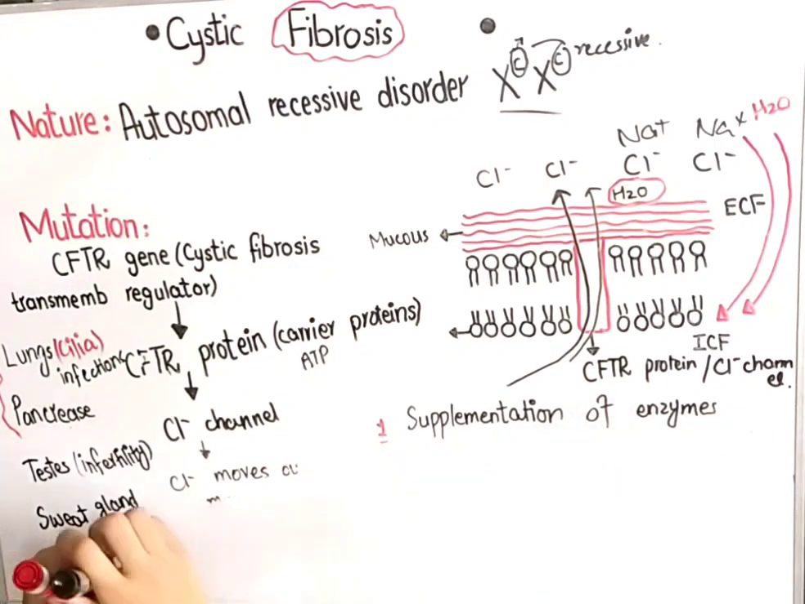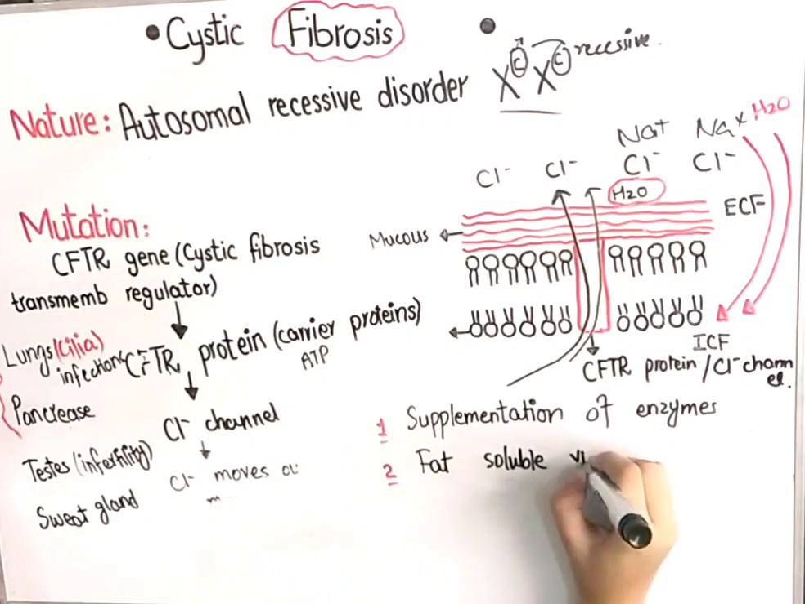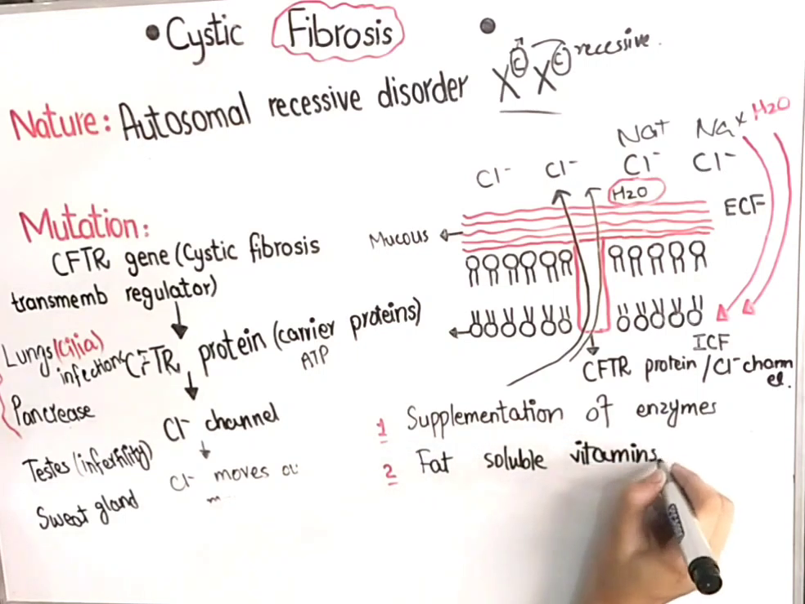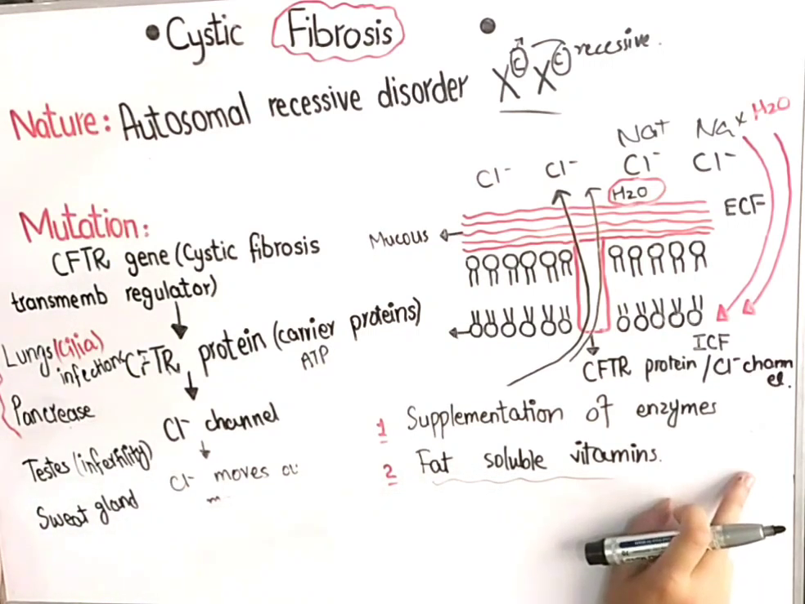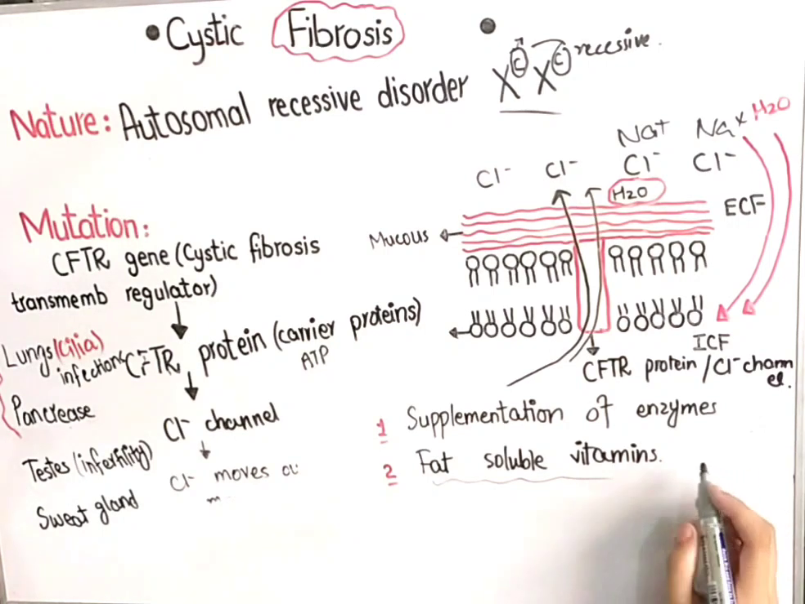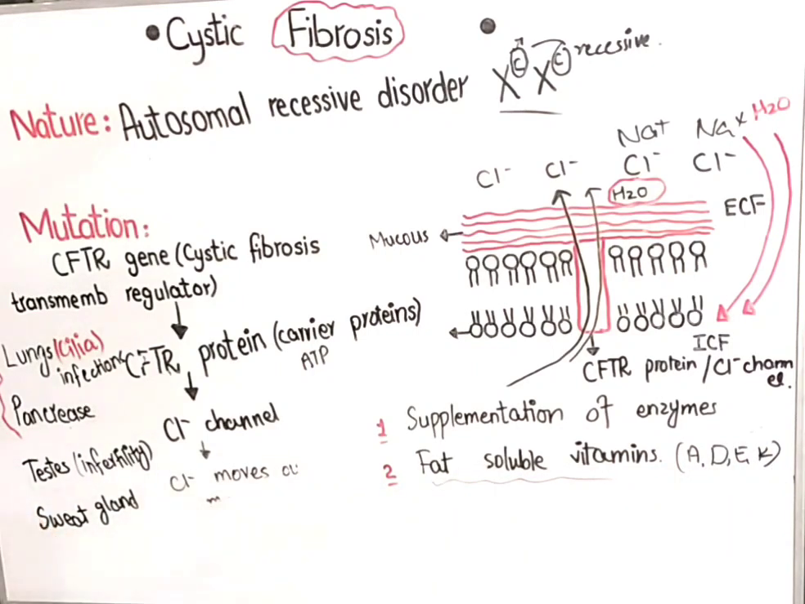The second most important thing we have to do for the cystic fibrosis patient is give them fat soluble vitamins. Why do we have to give them fat soluble vitamins? Because, as I told you earlier, there is no release of pancreatic enzymes, no release of pancreatic lipase. Whenever there is no pancreatic lipase, there will be no absorption of fat soluble vitamins. So malabsorption of fats will lead to deficiency of fat soluble vitamins, and fat soluble vitamins are very important. These are A, D, E and K. Whenever there is no fat absorption, there is no absorption of fat soluble vitamins, so we have to supply these vitamins.